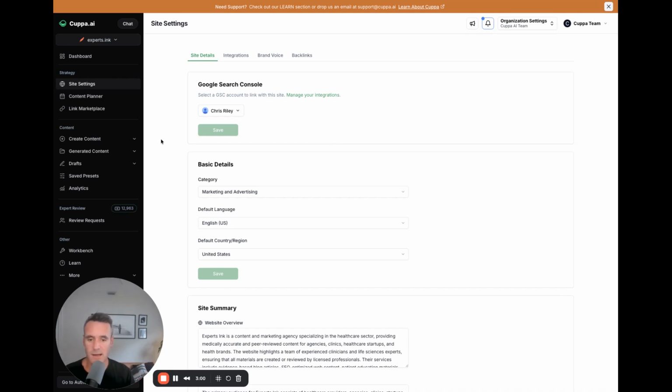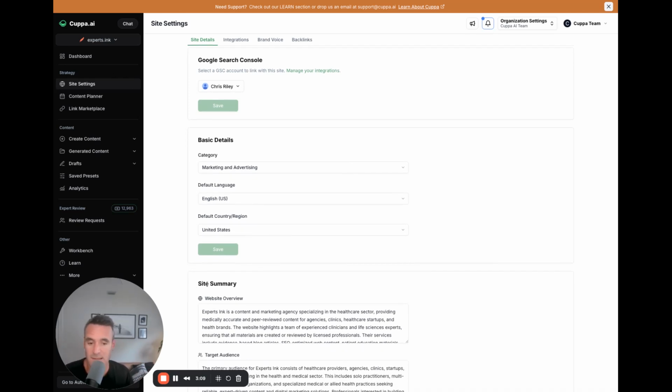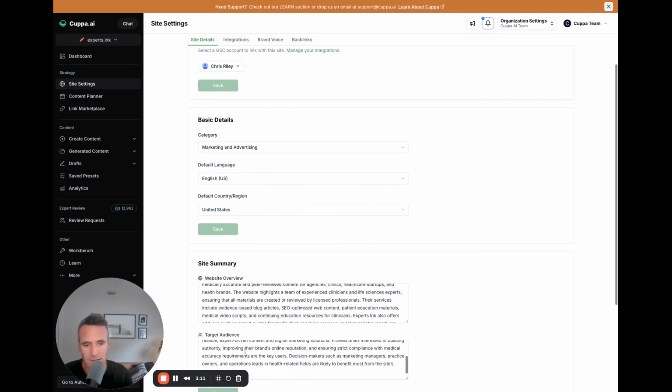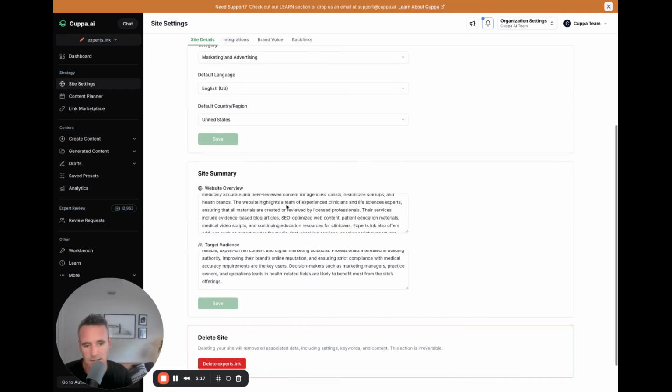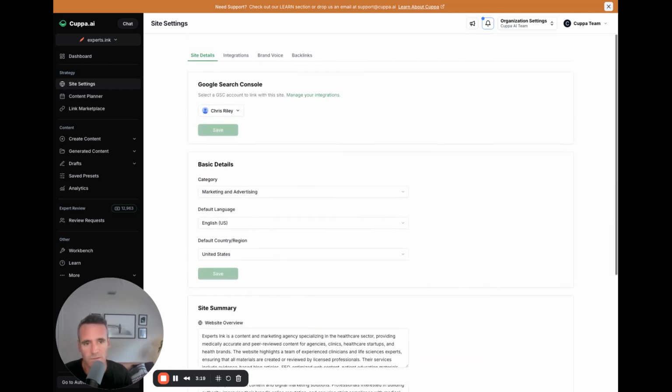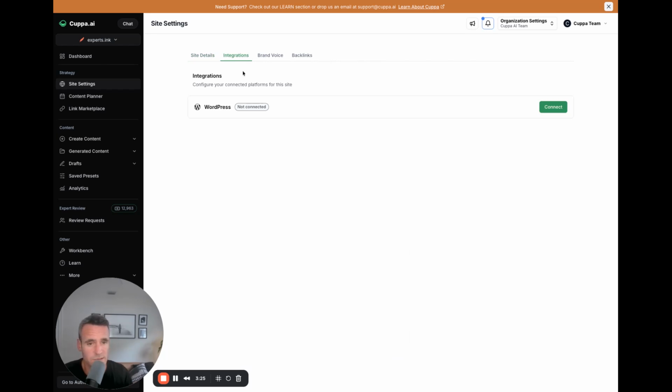Basically, there's a process that happens where we're taking a look at the site. We are digesting the data, basically running through and getting a site summary, target audience, all the basic details here. All of it customizable, just in case we miss. You can click in and hit save. So all of that's available here. And then integrations real quick, going through the sections here. This is pretty straightforward right now.